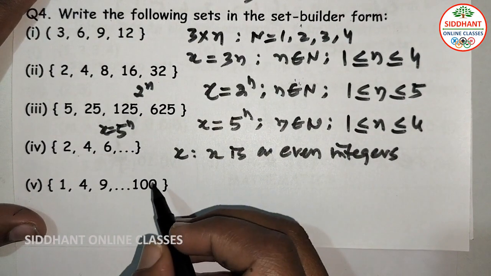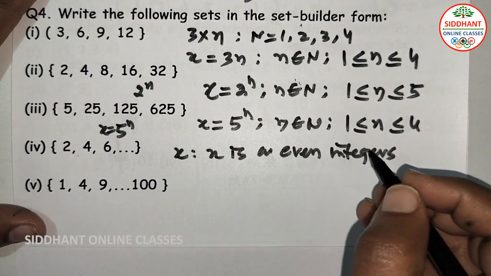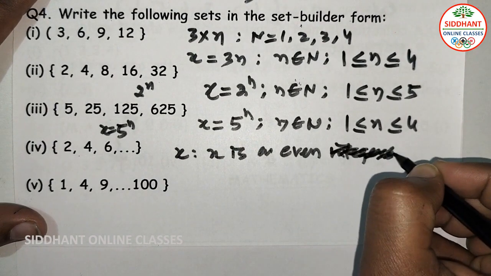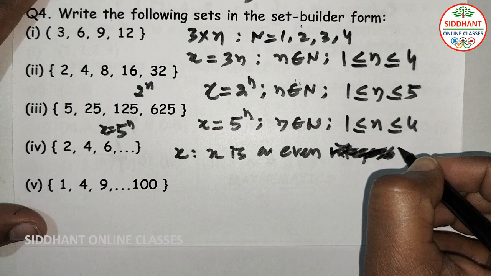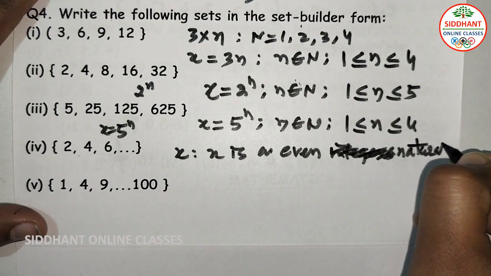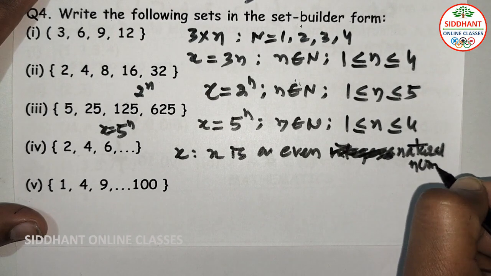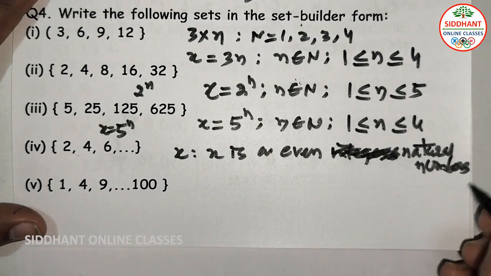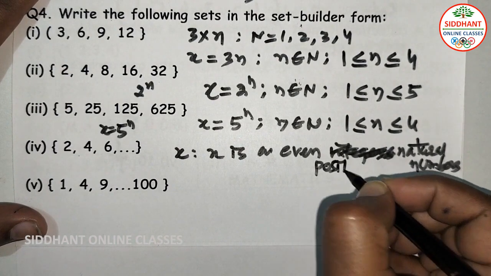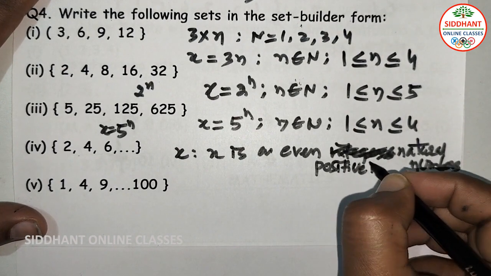So all even integers we are going to see here, x is a natural number. All natural numbers are positive integers. In this way also we can write.